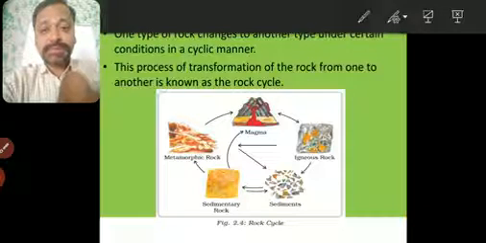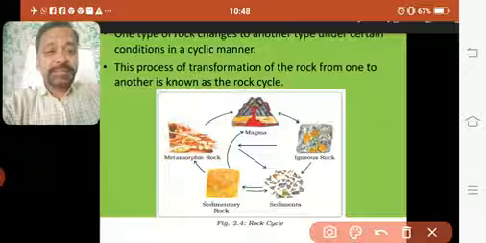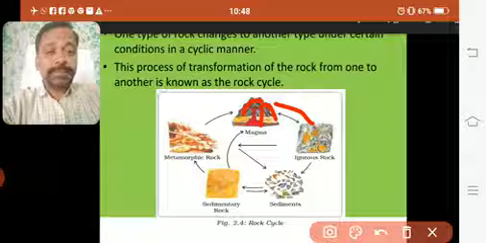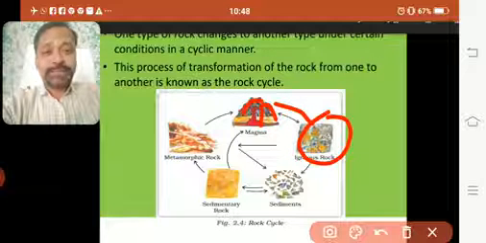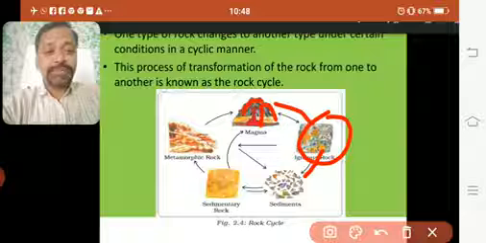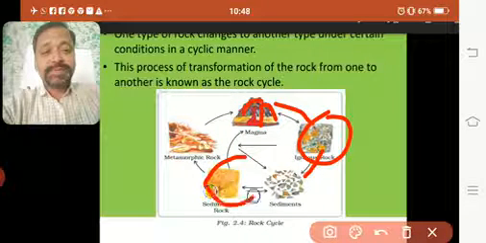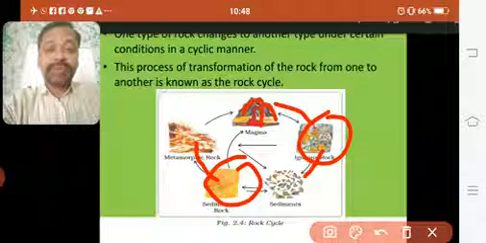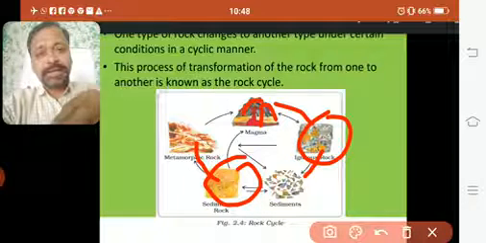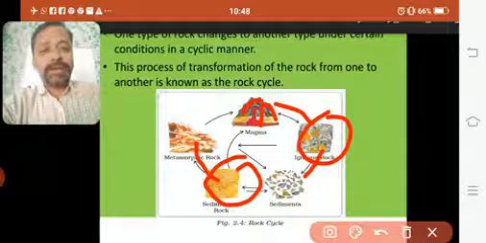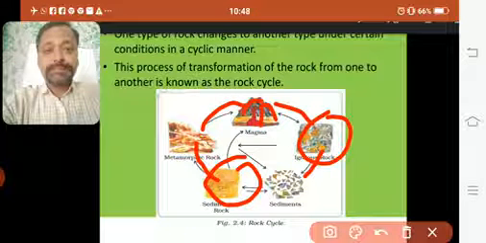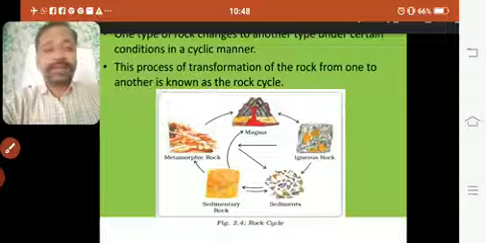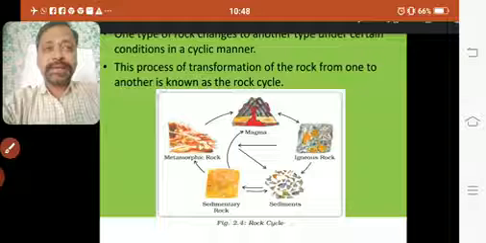I'll take the pointer out. Here you can see magma is coming out. Igneous rocks are formed. This igneous rock gets broken into pieces and they form sedimentary rock. The sediment will get settled down and form sedimentary rock in different layers. This again goes into metamorphic rocks. Metamorphic rocks, if buried in the earth's crust, get into hot magma. Again it comes out and forms igneous rock. So it's a cycle. You can see the whole cycle. So this is nothing but the rock cycle. Understood? From this diagram, it's very clear, I guess.